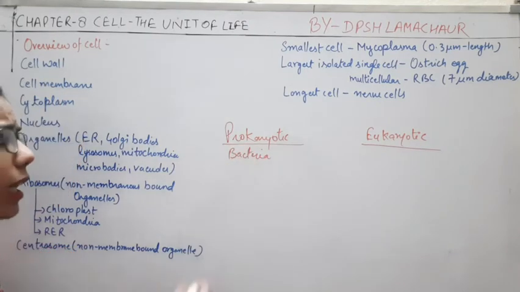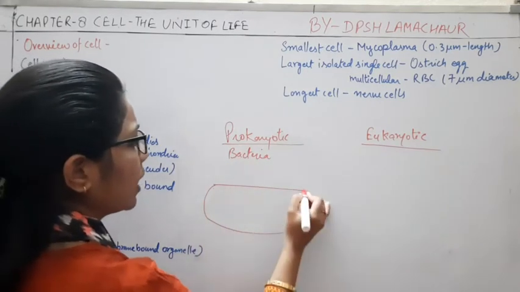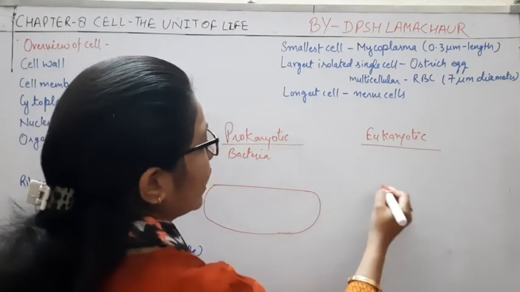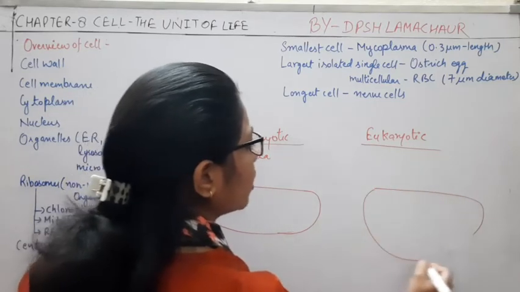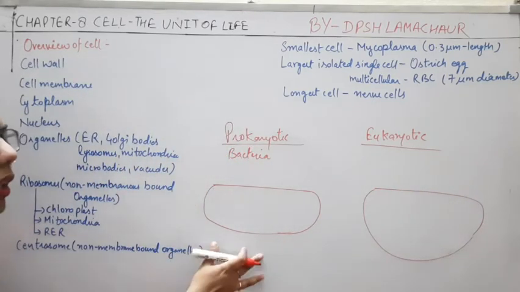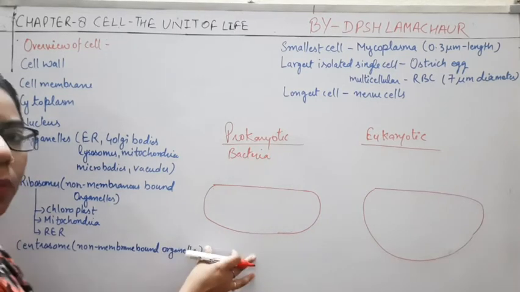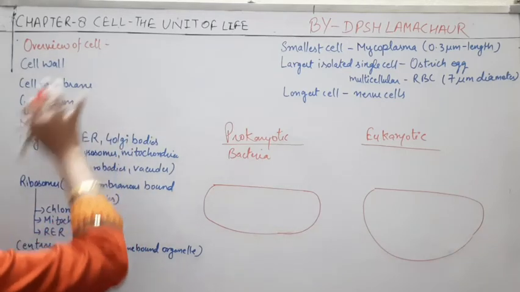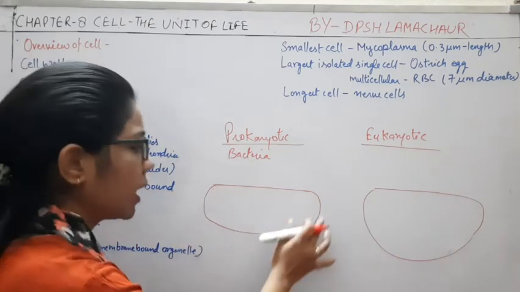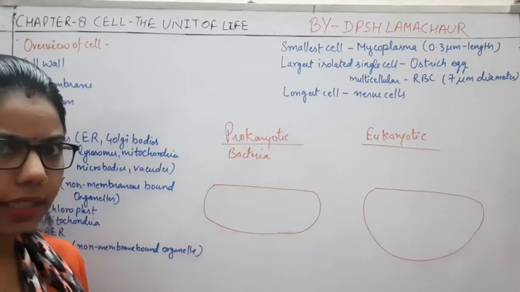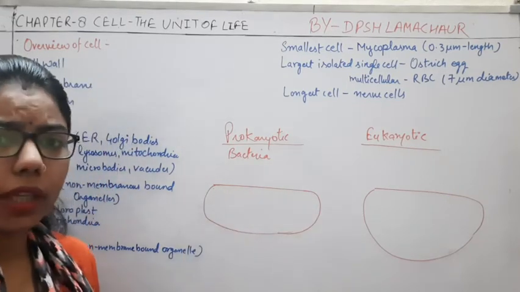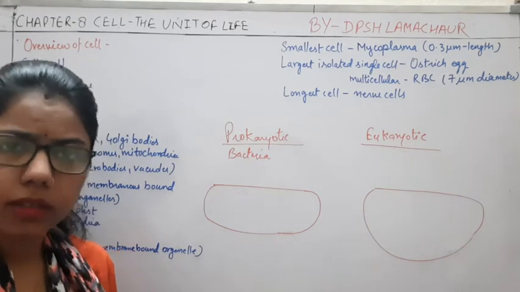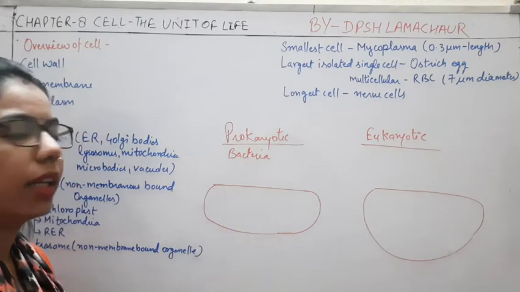If we take the example of this bacterial cell, as well as any animal cell or plant cell, I'm not drawing that much diagram, just to make you understand what happens in these two types of cell. In this prokaryotic cell, the cell wall is present. Yes, the cell wall is present here, and this cell wall is made up of the glycocalyx. We have done this in the earlier chapter also.